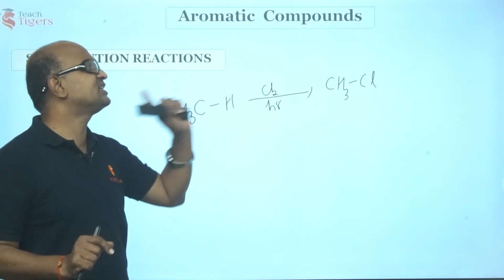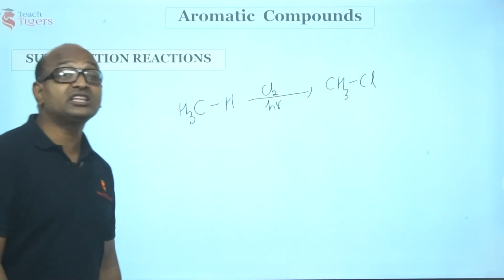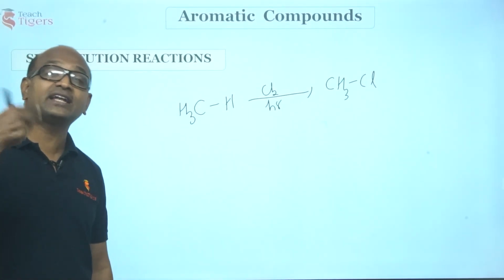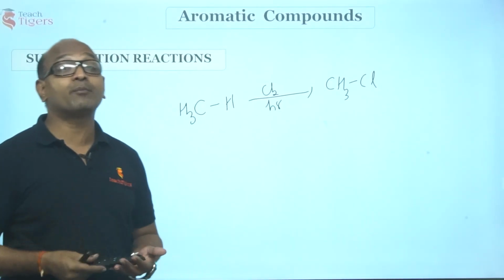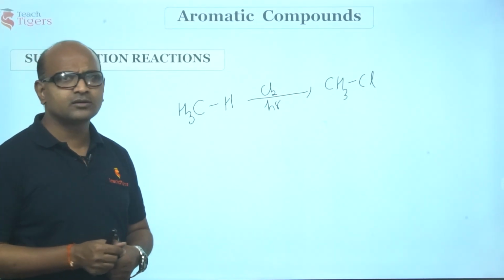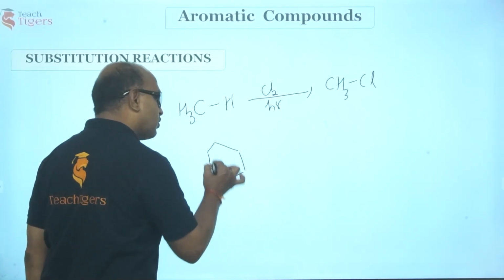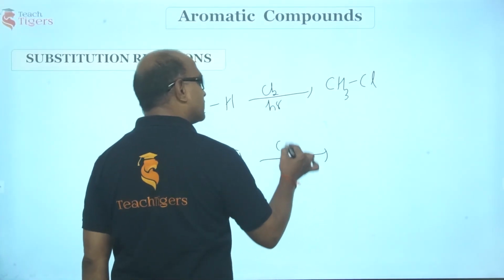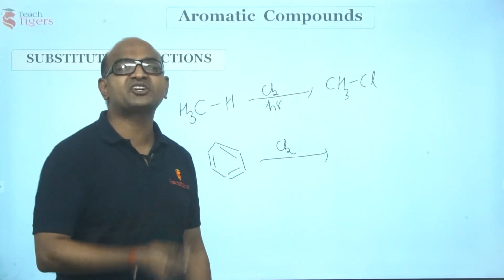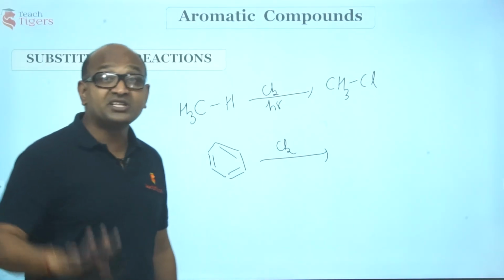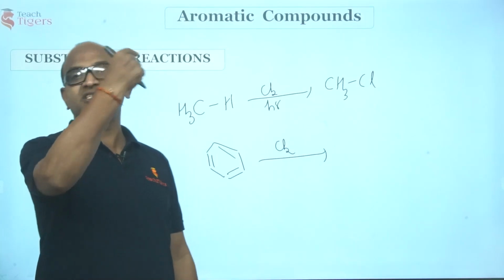Anyways, I just want to consider the first product here. Hydrogen has been replaced by chlorine. We call this a substitution reaction. One atom is substituted by another. Generally, substitution reaction is the property of a saturated compound. Now what I do, I'll have the reaction of this benzene with chlorine, but instead of waiting for days in the laboratory for the reaction to occur. Sir, why? Benzene is so stable, because its aromaticity is a stabilizing factor, I told you.